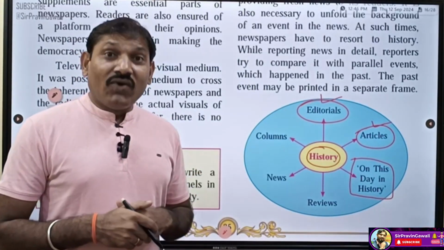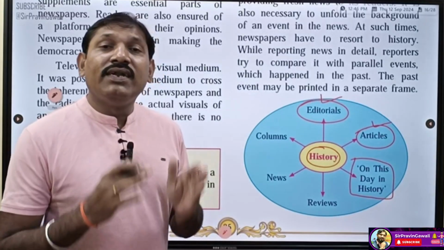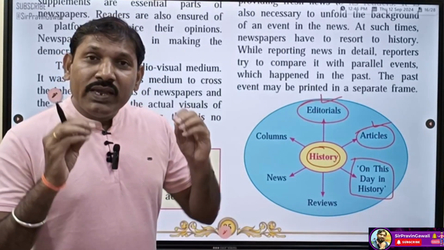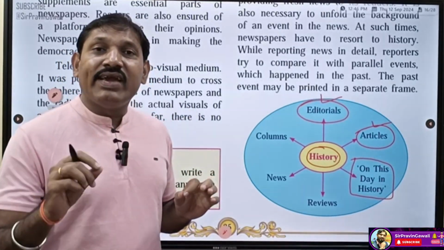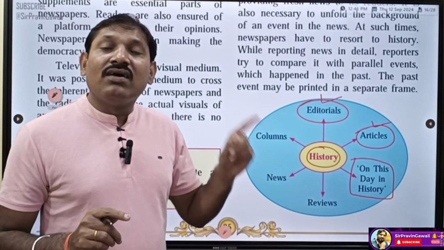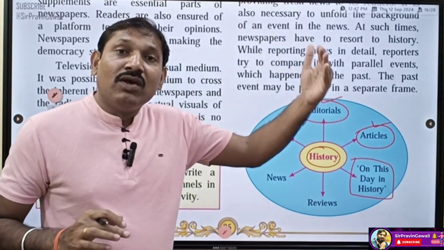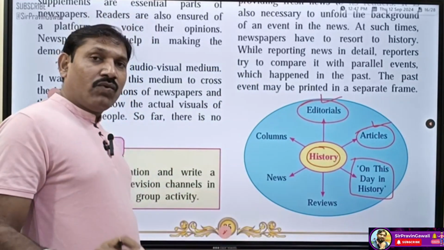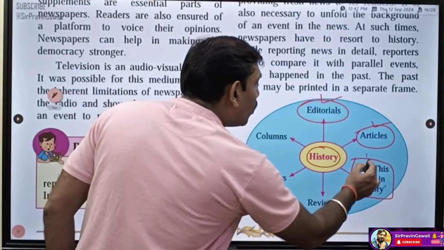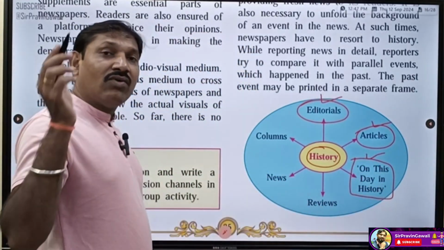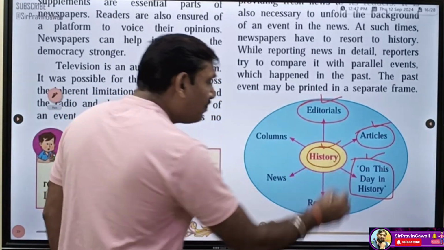Students, for example, 15th August 2024. So we will hear on this special day what happened on 15th August 1947. So we can compare what happened that time. So we can write an article on that also. It means that if you are writing on this topic, we are telling about the history.